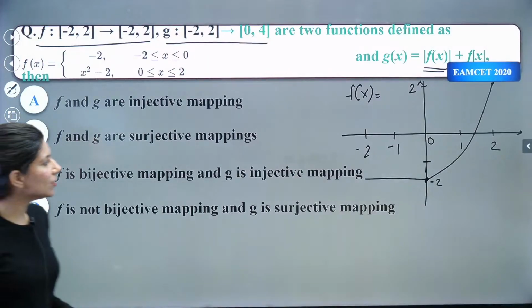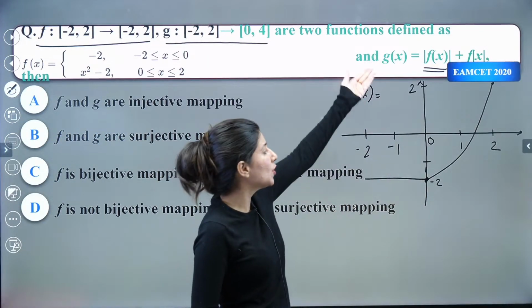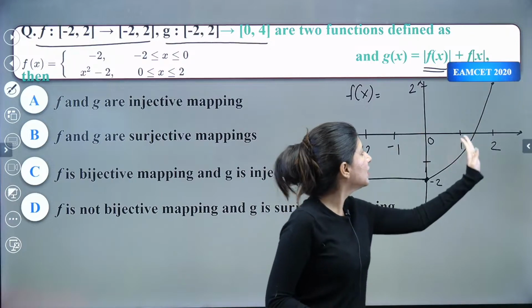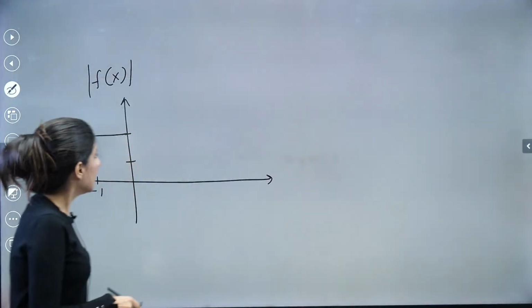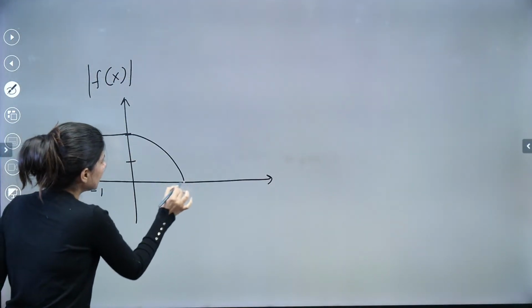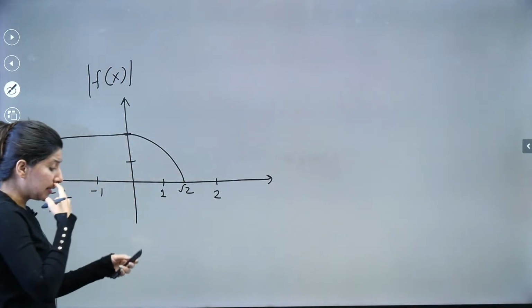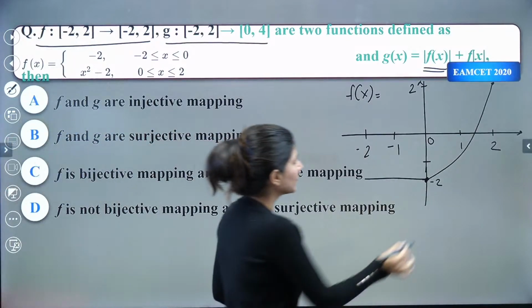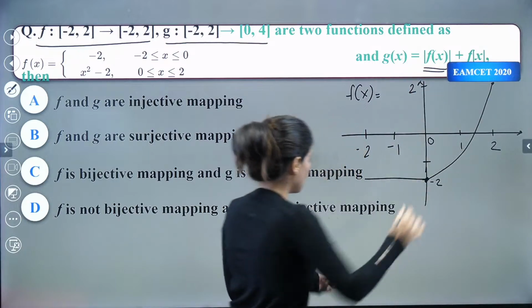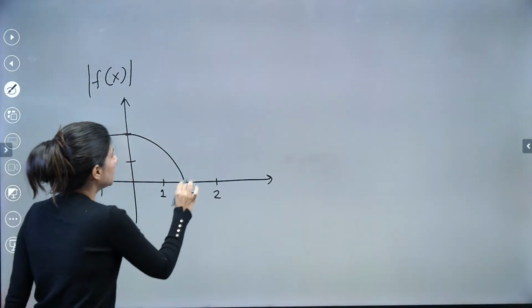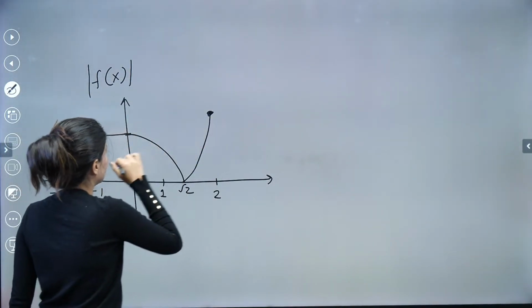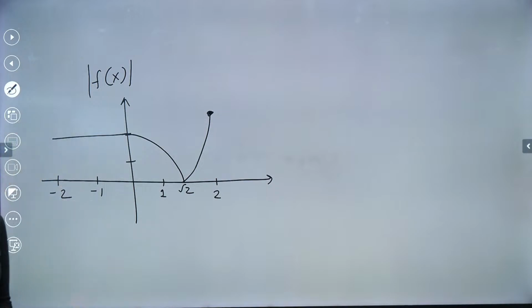What we have done to this graph is take the mirror image about the x-axis, and now this curve will look like this. This is your 1, this is your √2, and this is your 2. Basically like this, and again from √2 to 2, it will look like this. So this is your graph actually.